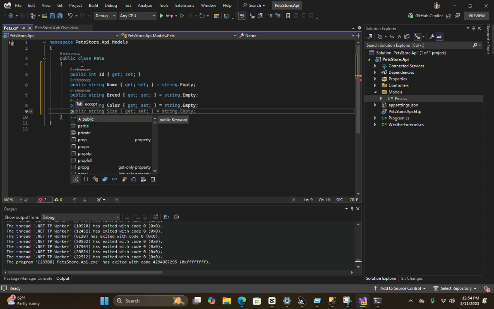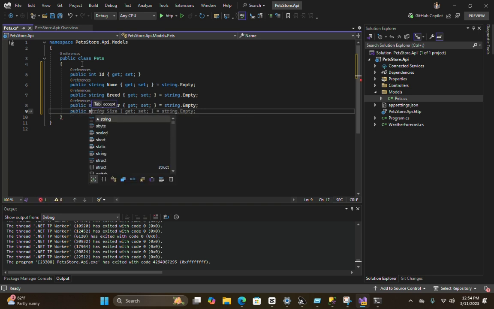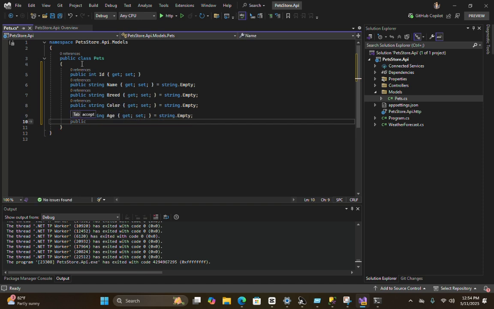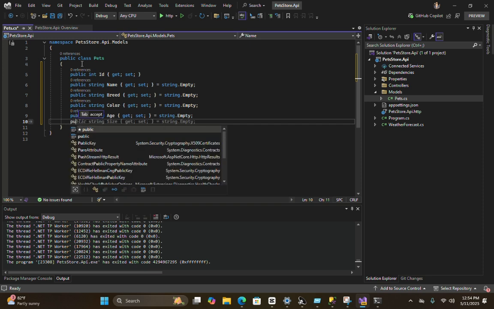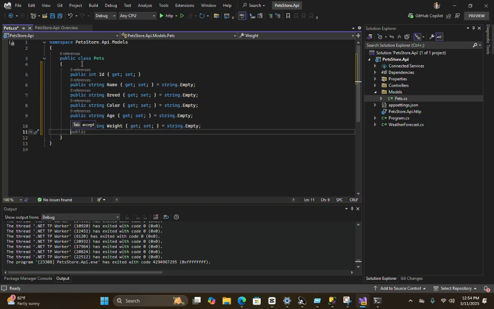Let's say size. Okay, we're not doing size. We can say age, right? Age. Okay, you can say weight. Weight and species, right? What species is this? Species.